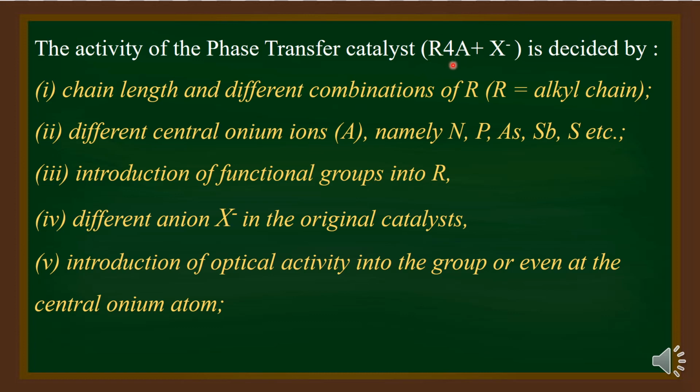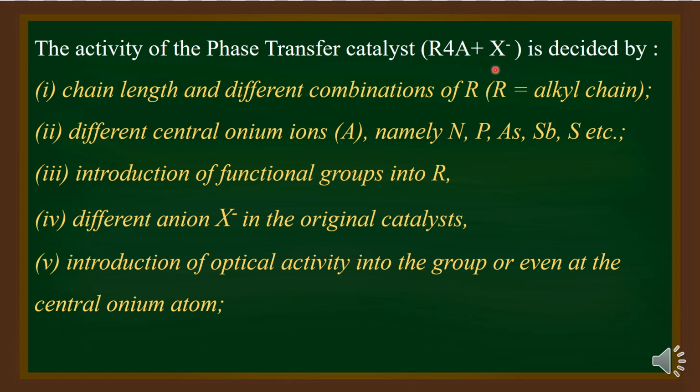So maybe in the next module we will discuss the conversion of alkyl halides into alcohols with aqueous sodium hydroxide. We are making use of a phase transfer catalyst called beta 9, which has a functional group, a carboxylate ion, in the group R. Therefore, introduction of a functional group into this group R is altering the catalytic property of the molecule.